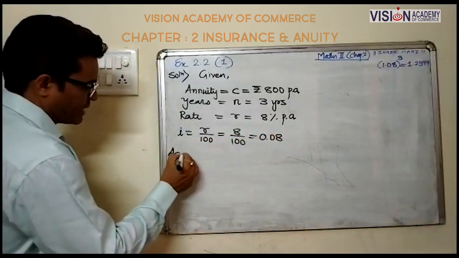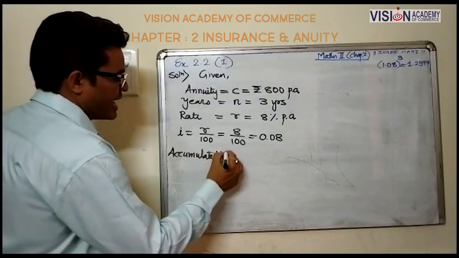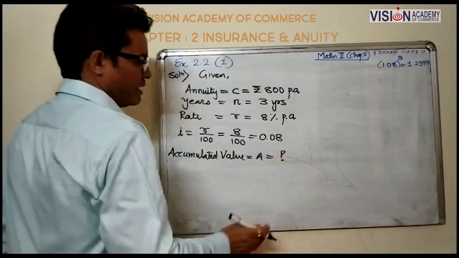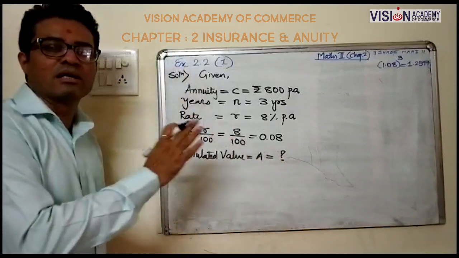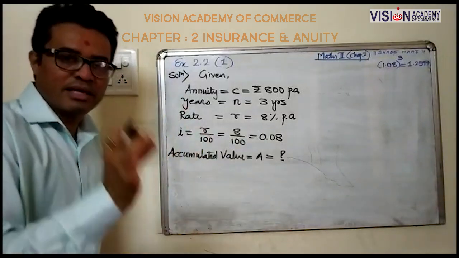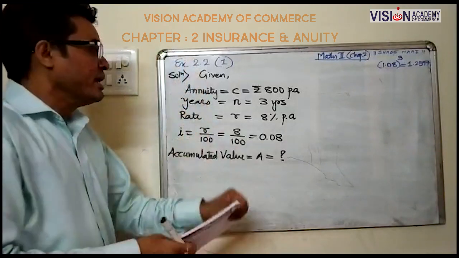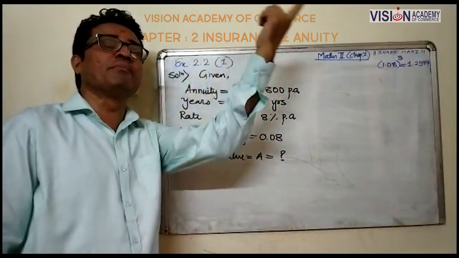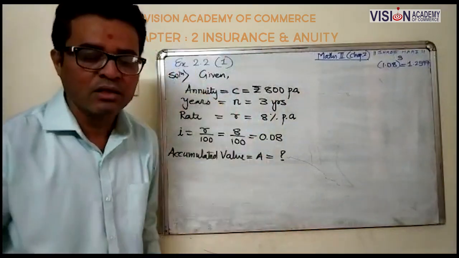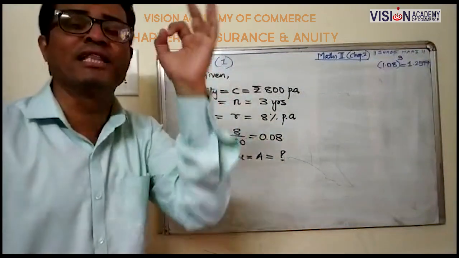And as per the question, we require the accumulated value, which is denoted by A. As we discussed earlier, if it is not clarified which type of annuity, whether you paid the 800 at the beginning or at the end, nothing is given in your question, then directly we understand this is an immediate annuity.